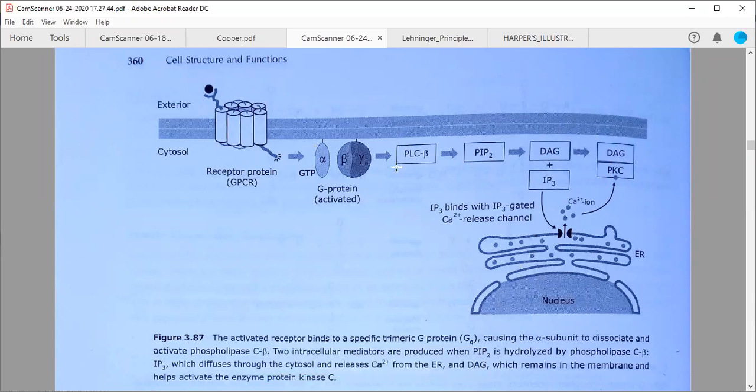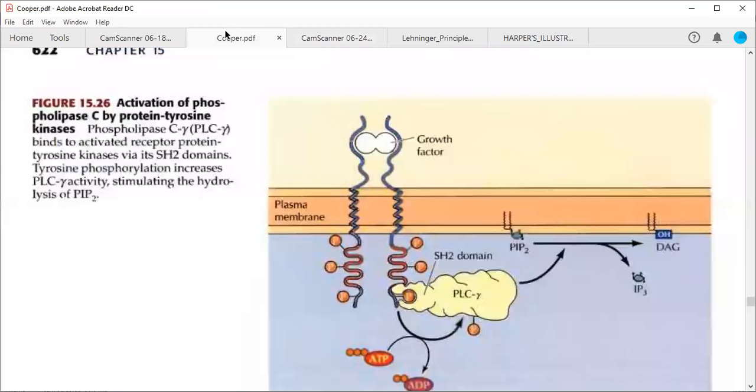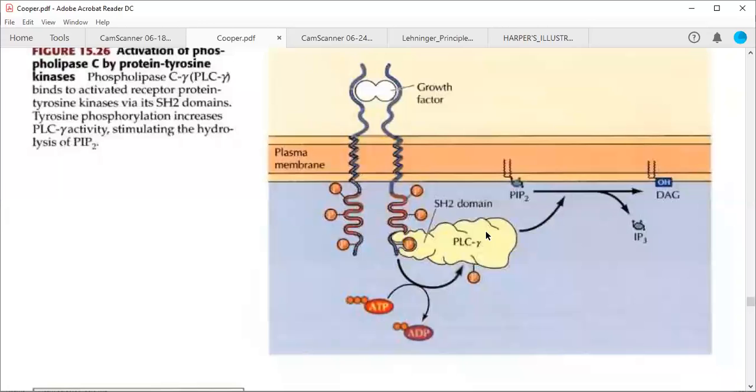One thing you have seen in this diagram is phospholipase C beta. Now I'm showing you another diagram where you will see phospholipase C gamma. So note the difference. The second diagram is this one. I have not discussed tyrosine kinases with you yet; I will discuss them from tomorrow's class onwards.